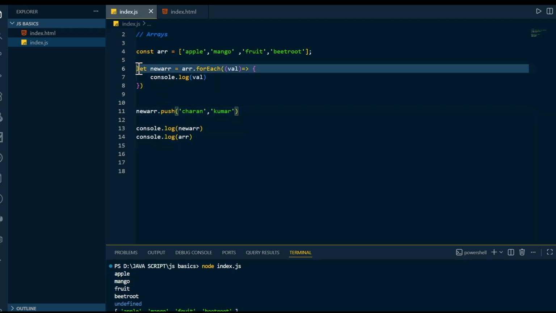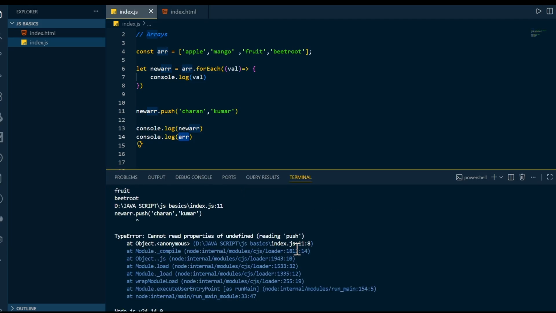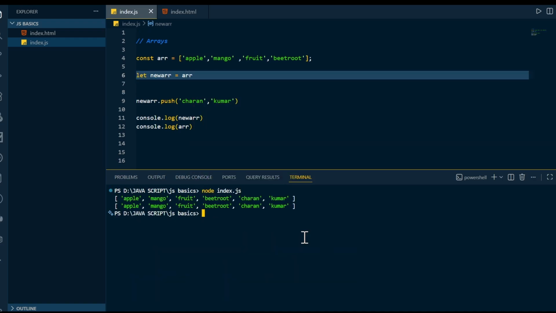Because I am having the new array here, I am pushing some values to the new array, and I am having the array. Let me clear the terminal. If you compile and run, it says new array dot push cannot read properties of undefined. If you have it in this fashion, let's see what happens. Control L, compile and run.